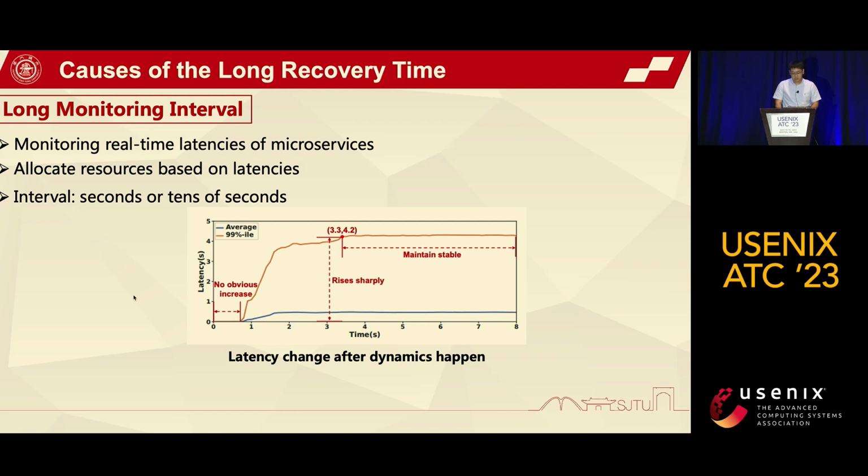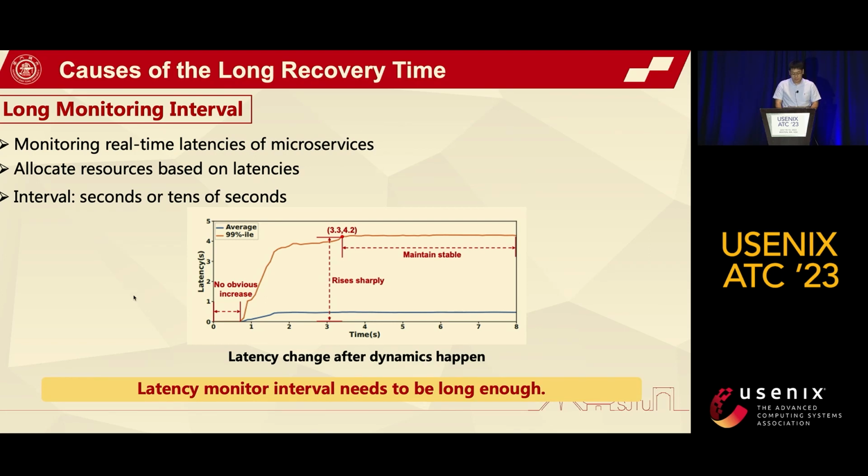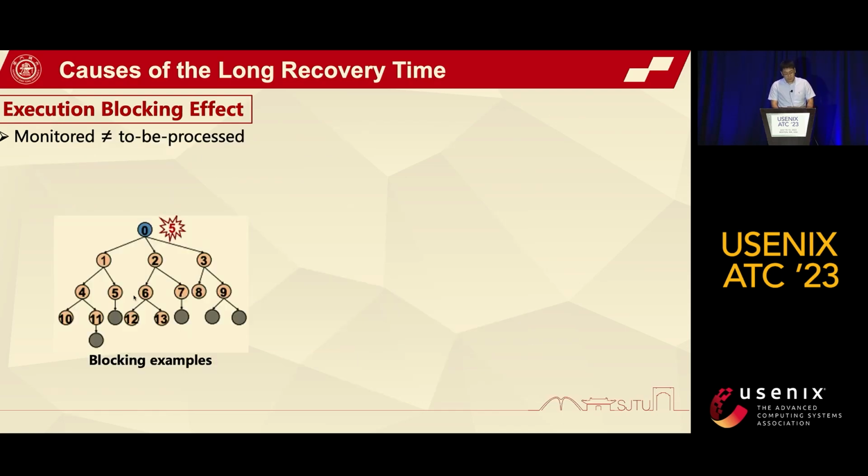This is because the latencies of the newly arrived queries can only be reported after they complete, which takes some time. Therefore, the latency monitoring interval needs to be long enough, which enlarges the QoS recovery time under the microservice dynamics. The second is that the monitored real-time load of a microservice may not be its actual, or precise, load. As an example, the load of microservice 3 may be blocked by microservice 0 if microservice 0 does not have enough computation resources. The same situation applies to microservices 8, 9, and 3. The effect is referred to as the execution blocking effect.